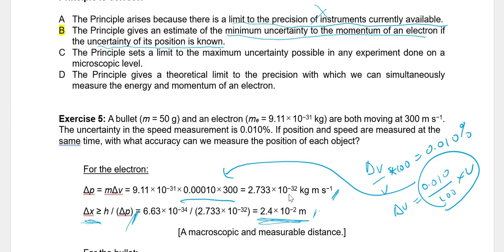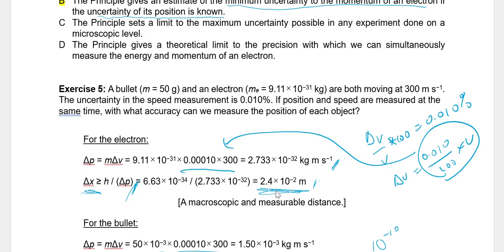And then you substitute this into Heisenberg's uncertainty principle, which is delta x times delta P is greater than or equal to h. And therefore you get delta x is greater than this value over here. If you look at this measurement, this is actually a measurable distance, I think 2.4 cm. So 2.5 cm we can measure, right? So macroscopically, from our perspective, we can observe this kind of uncertainty in position. So the uncertainty in position of the electron is actually important in this case, or actually observable.